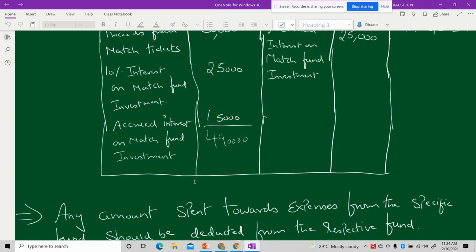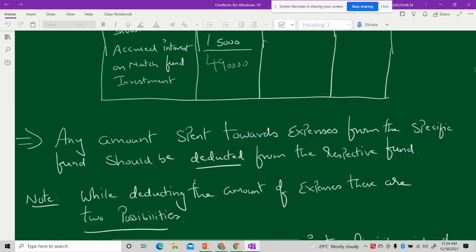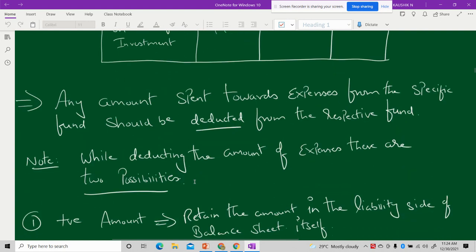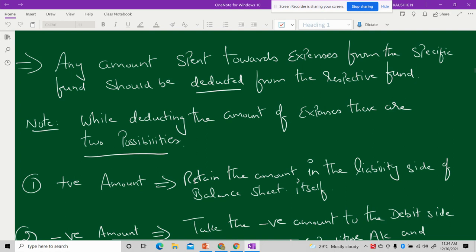Of course, the funds will be used when the time comes. That means there will be chances of expenditure being incurred on those specific funds. So if any amount is spent towards expenses from the specific fund, then the amount spent has to be deducted from the respective fund.